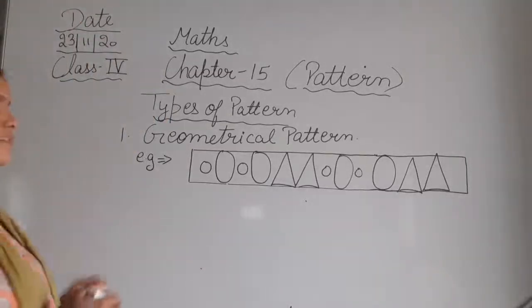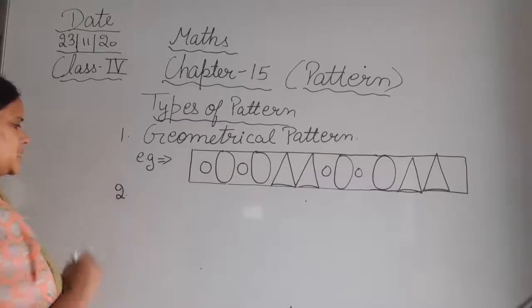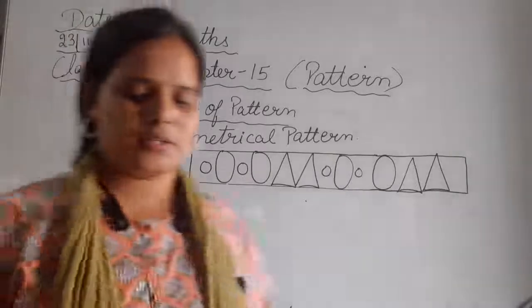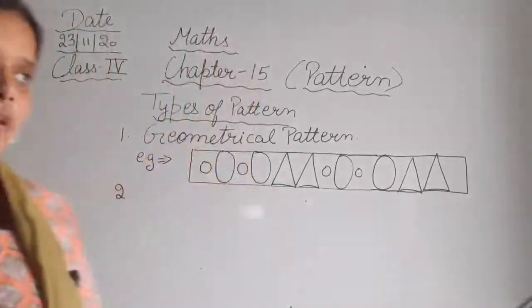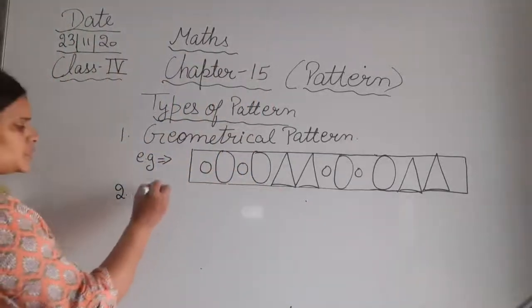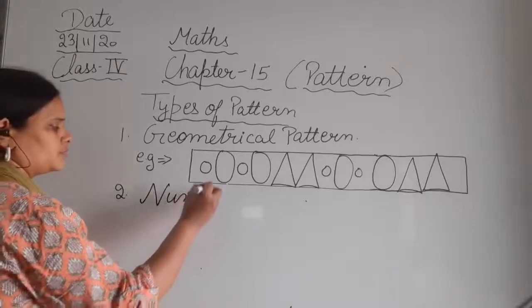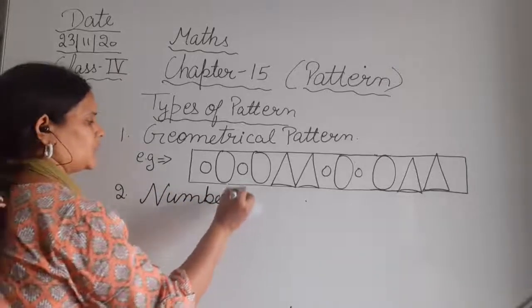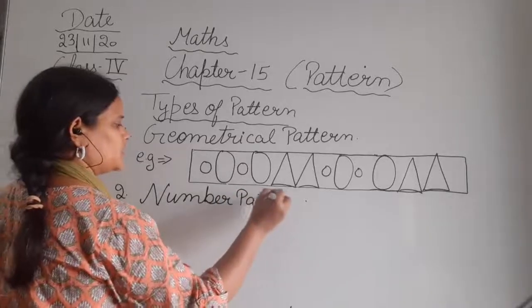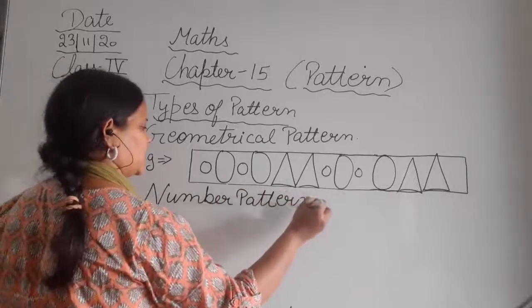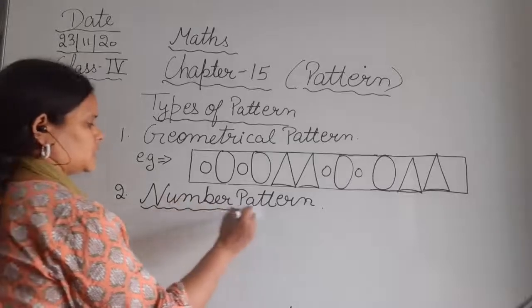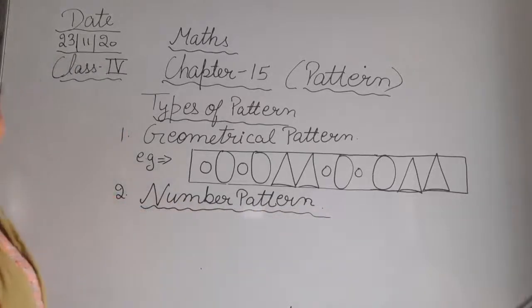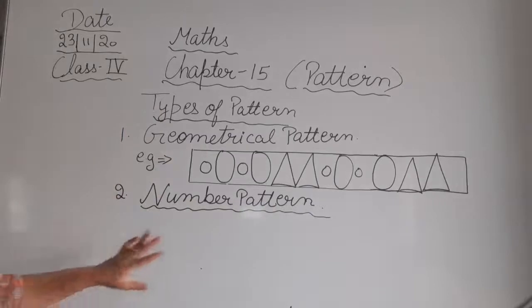The second one was, जो second हमने discuss किया था, what was that? The second type of pattern that we have discussed was number pattern, P-A-T-T-E-R-N. ये हमने second pattern जो discuss किया था, its name is number pattern.